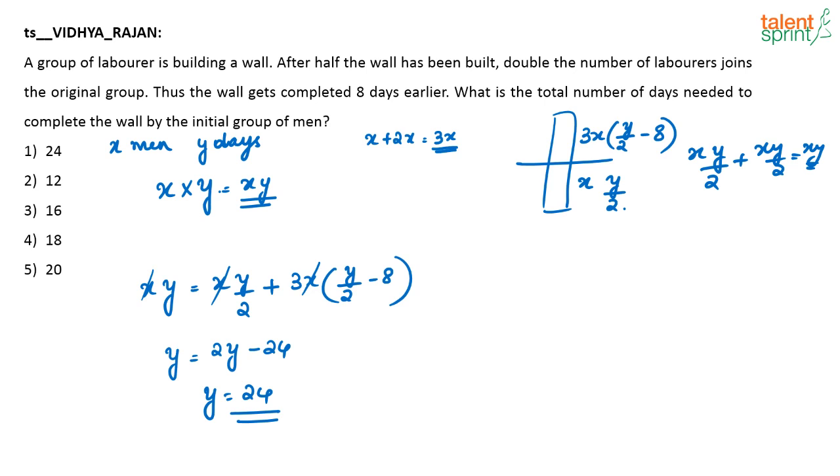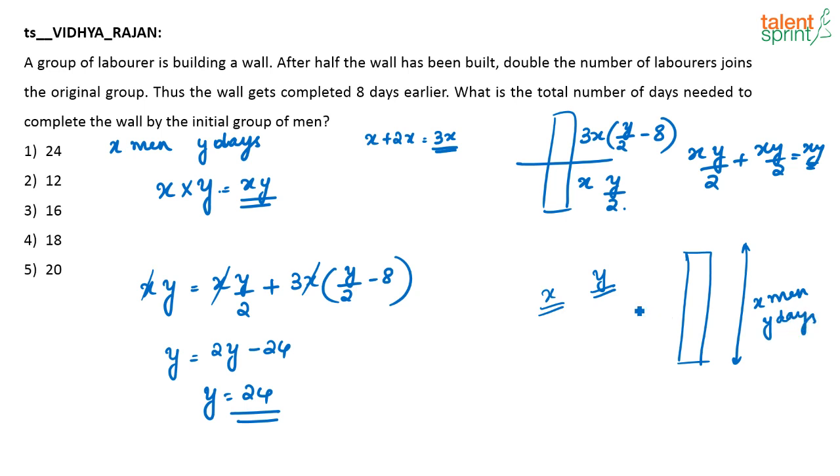Adil is asking me, ma'am, in the question it is not given that half the work is completed in half the days, then how will you take Y by 2? See, it's logic, Adil. There are X people, okay? X people can complete a work in Y days. So what is the work here? Building a wall. So this full wall will be completed by X men in Y days.